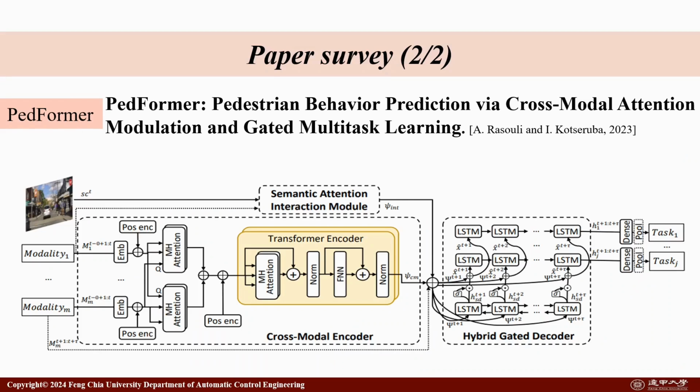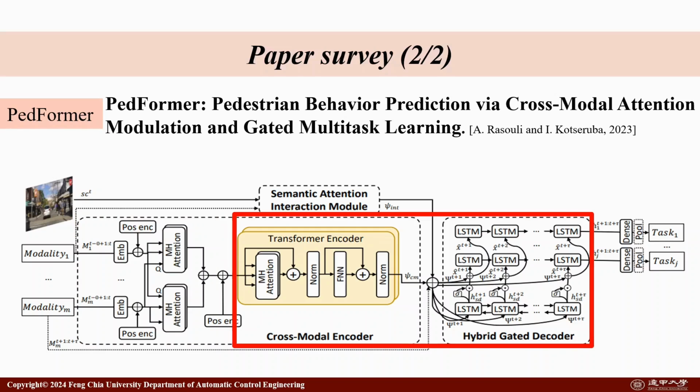And the second paper survey is PedFormer. The key of the future is to use multi-attention on the segmentation. And it uses the transformer encoder combined with the LSTM decoder to predict the trajectory and the actions.